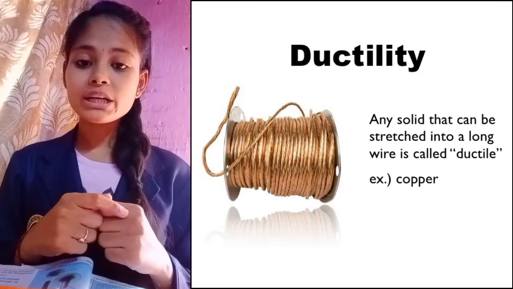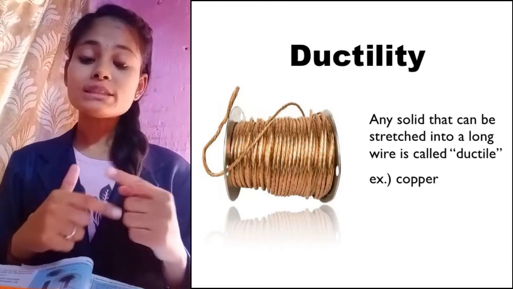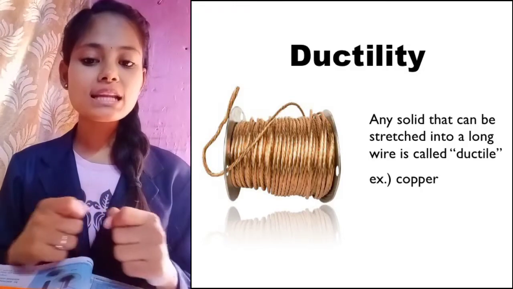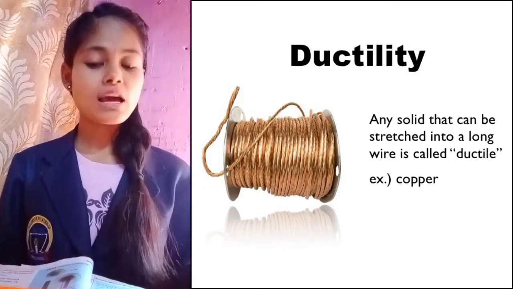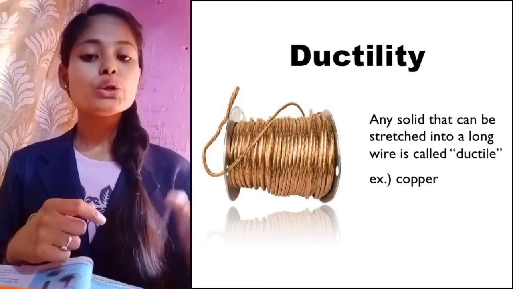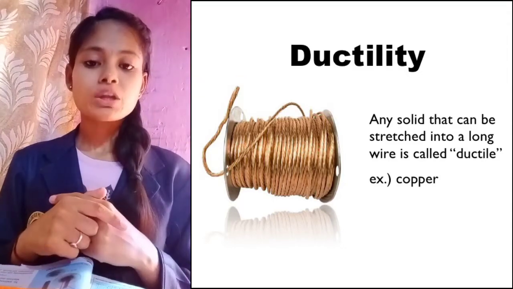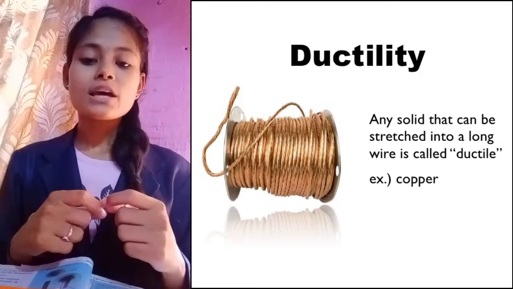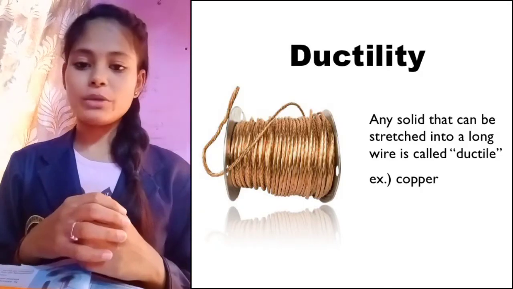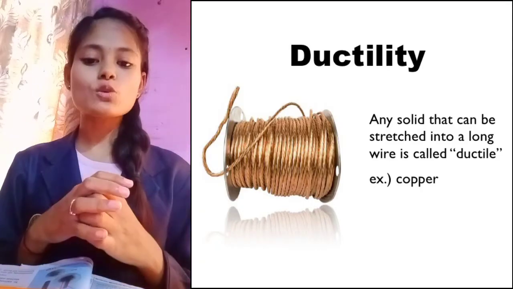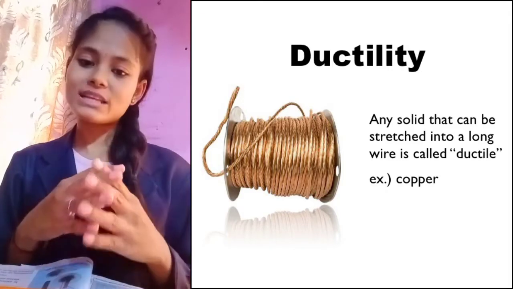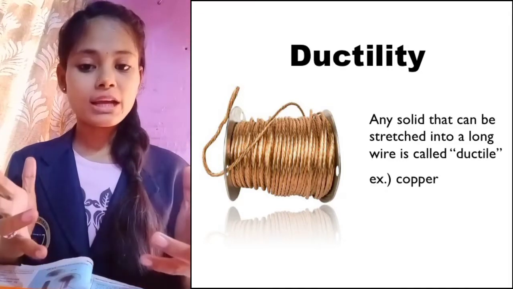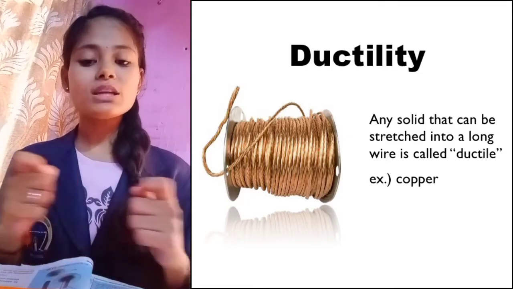What is the property? Ductility. So what is ductility? The property by which metal can be easily drawn into thin wires, that is called ductility. Due to this property of metal, due to ductility of metal, we are using metals in so many instruments and making so many wires and so many electrical gadgets, etc. But on the other hand, non-metals, they break. They cannot be drawn into thin wires.